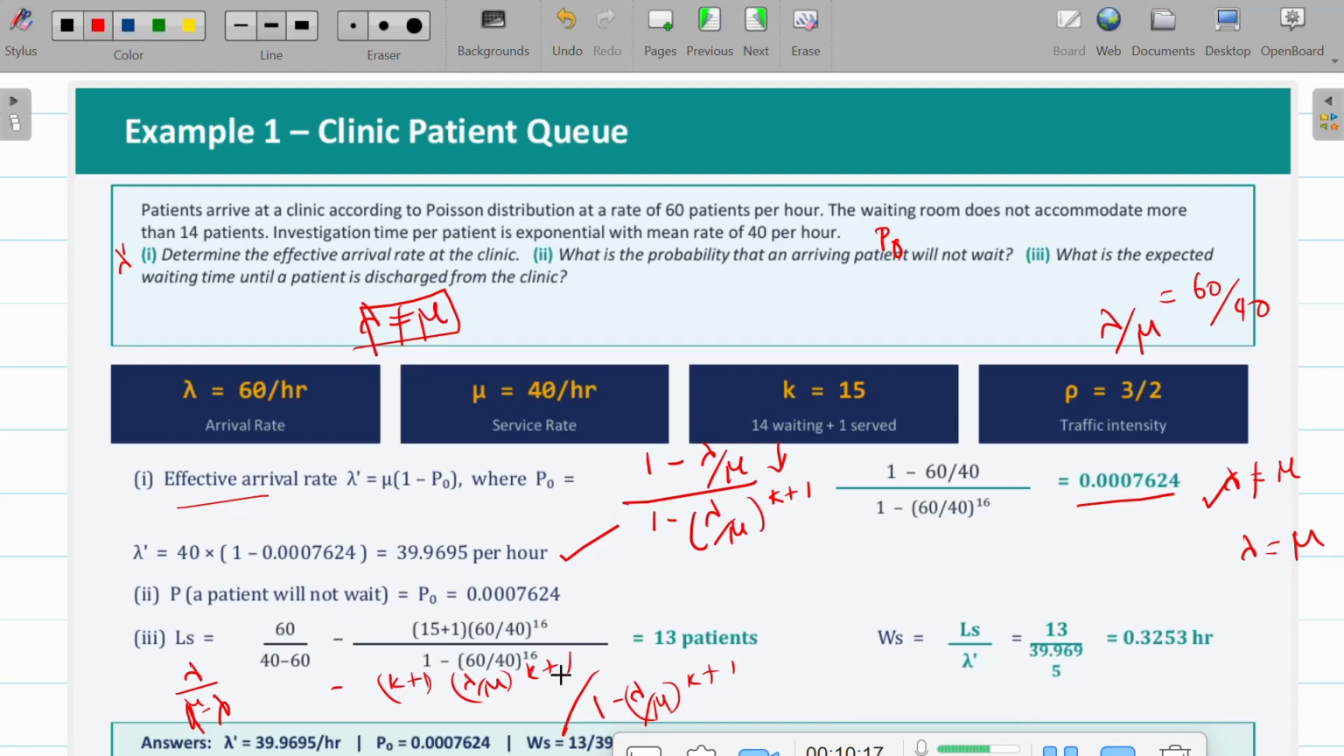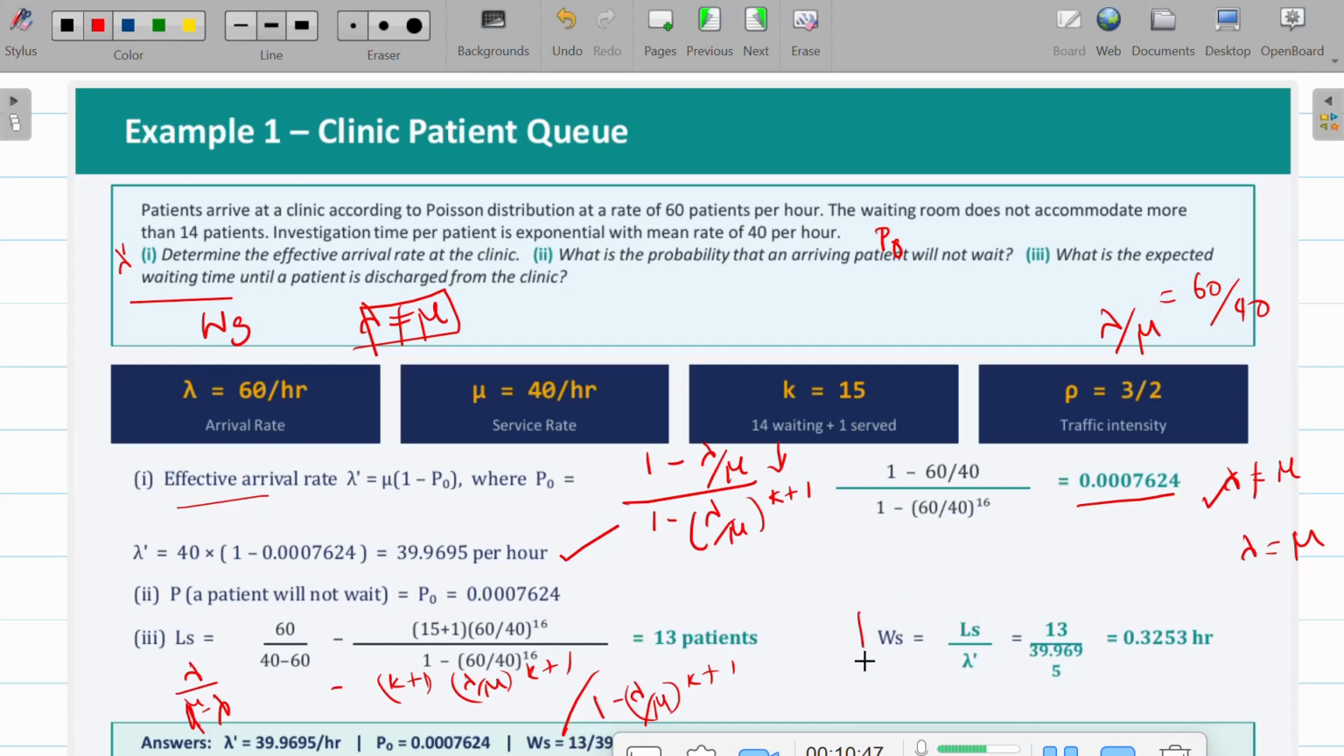So when we calculate, it is going to be like 13 patients in the system. So L is in the system, and here what is asked is waiting time. We are not going to calculate the waiting time of the system directly. We're just going to find it using the waiting time and average customers in the system. Based on that, we are just going to calculate this.